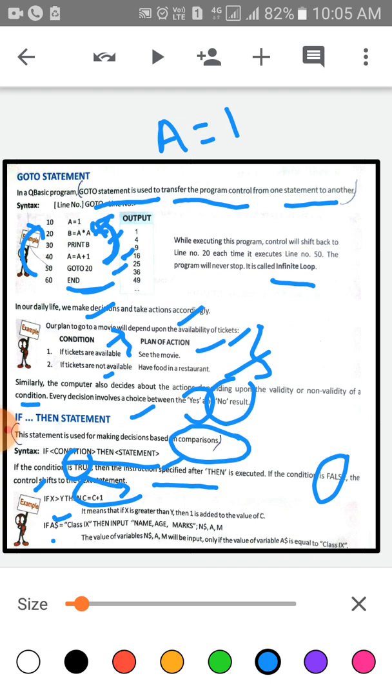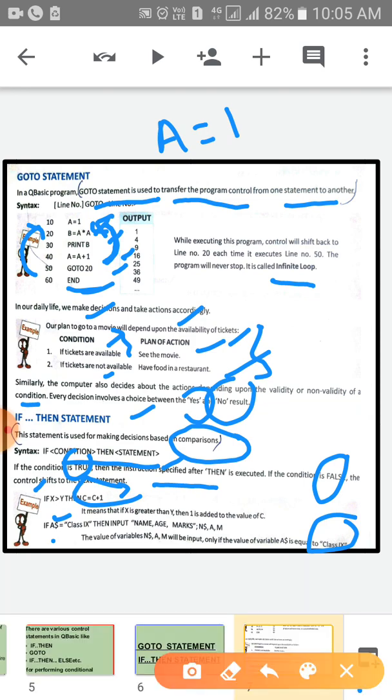If a$ is equal to class 9, then input the name, age, marks and am. The value of variables name, age, marks and am will be input only if the value of variable a$ is equal to class 9th. Okay children, this is the condition.